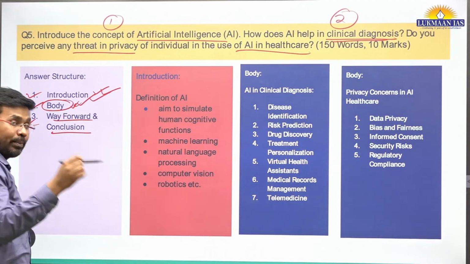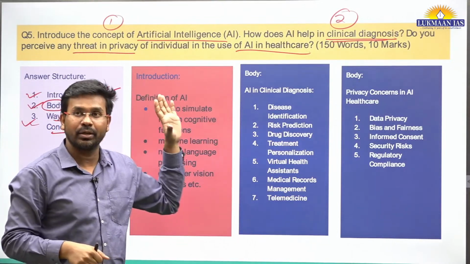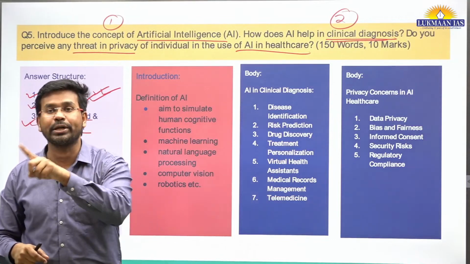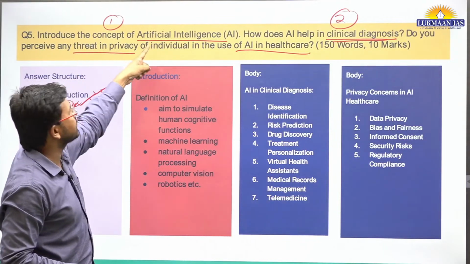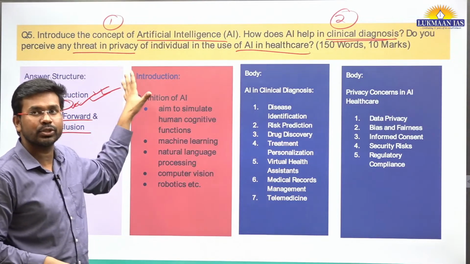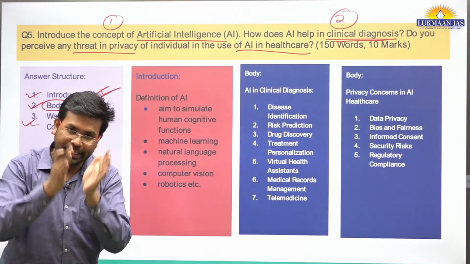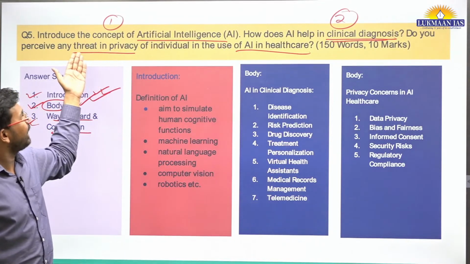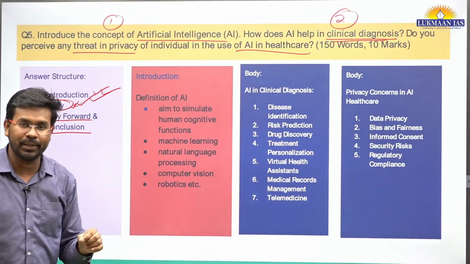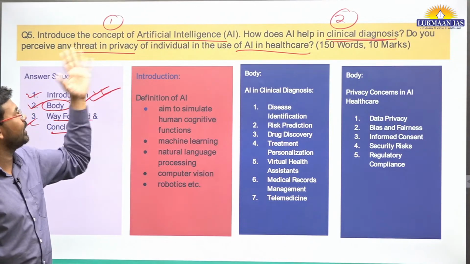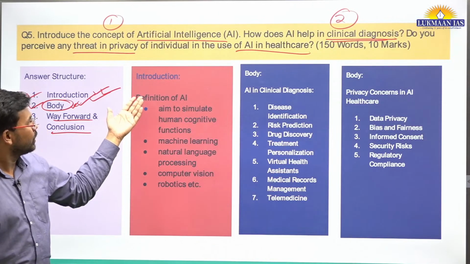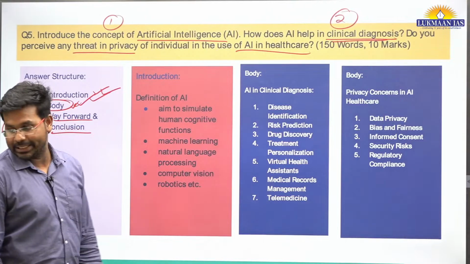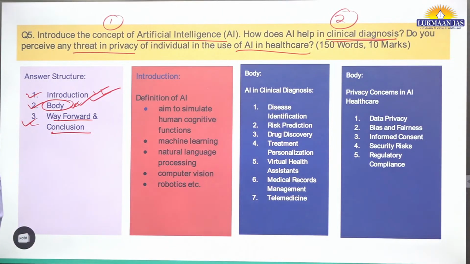So whatever components or parts are there in a question, all those parts have to be answered in the body itself, okay? Like the concept of AI, let's say clinical diagnosis, all these things. So in the body you need to mention almost everything. But they have made the question so simple that in the introduction itself you can introduce what artificial intelligence is. So if you talk about the definition of artificial intelligence, what is artificial intelligence?